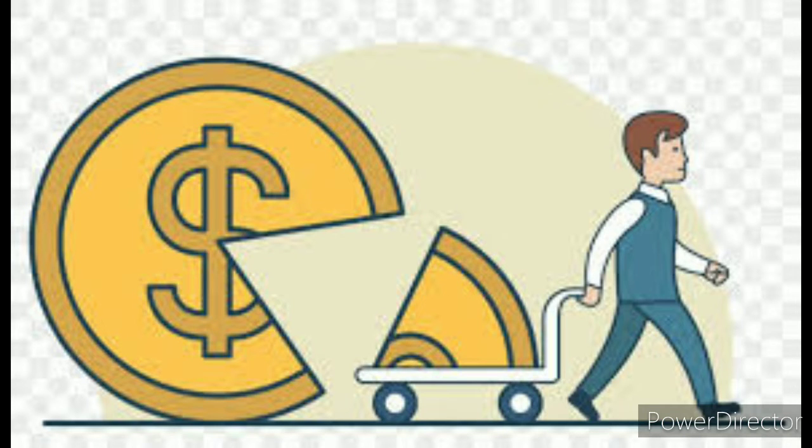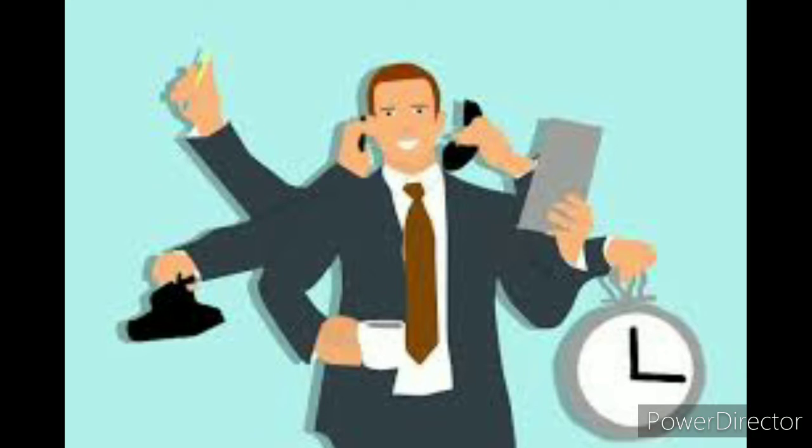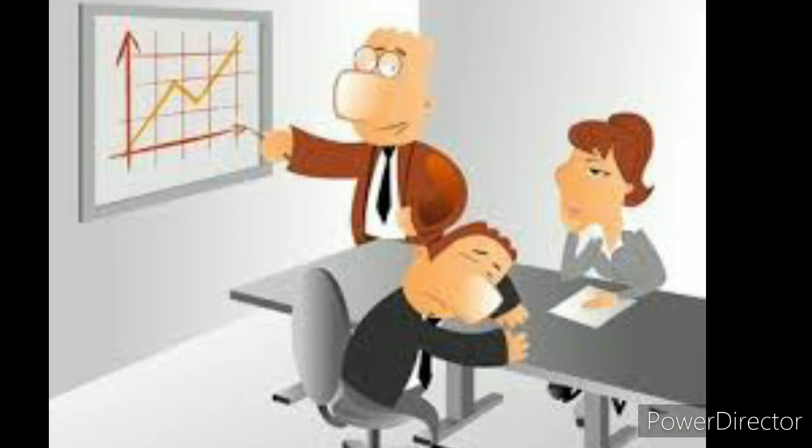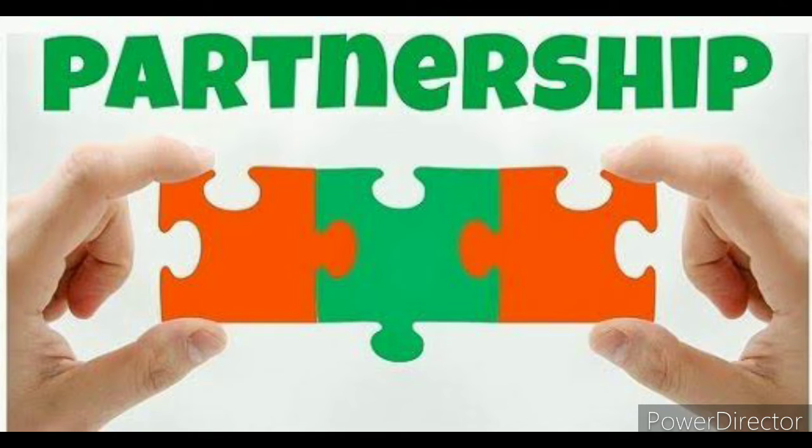It means every partner can actively participate in the conduct of business, but it is not compulsory for all partners to actively participate. There will be a few partners who invest money in the business but do not actively participate. Those partners are called sleeping partners, and those who actively participate in the business are called active partners.